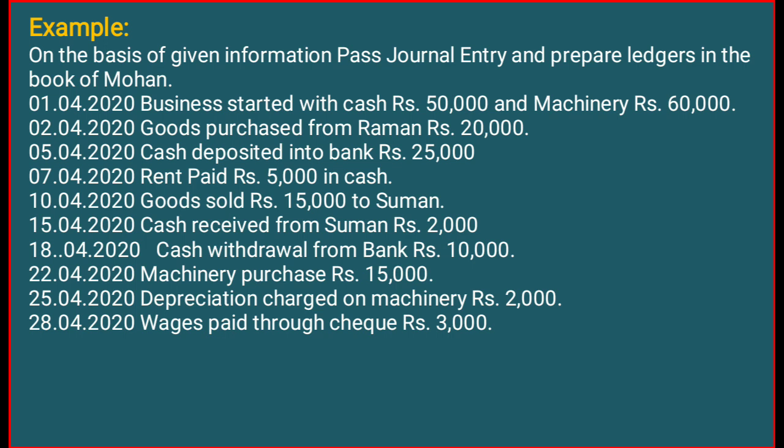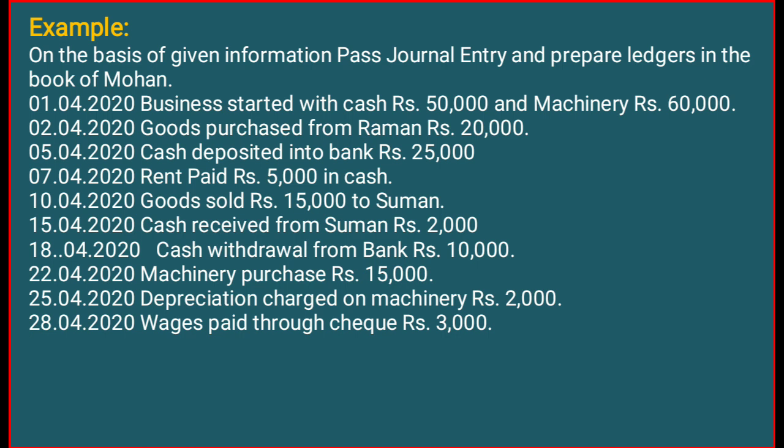So in case of credit sale, simply we have to debit our debtor, and who is the debtor in this question? Suman. Suman's account debit to sales account. Okay, we have to credit our sales account. The next, on the 15th of April, cash received from Suman. Here we are receiving cash. So what we receive, that we debit: cash account debit, and credit the giver. So we have to credit Suman.